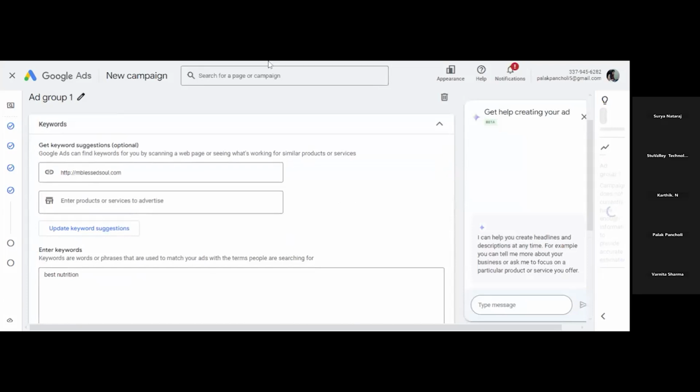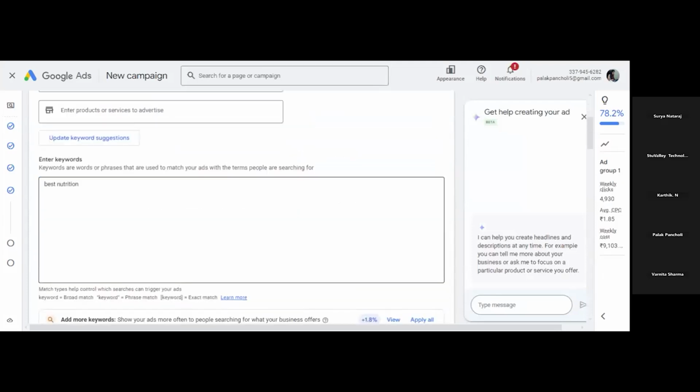Okay, now keywords we have to add. So we have two options here. Either we can give the website link here and add products and services, so that Google Ads itself will suggest keywords for our ad. We will click on update keyword suggestion, so it will give the list of keywords. Or we can write the keywords from the keyword research that we have done through the Keyword Planner tool or any keyword research tool.